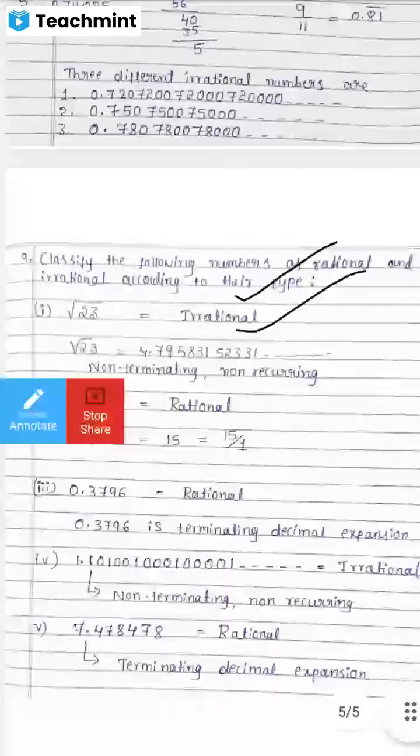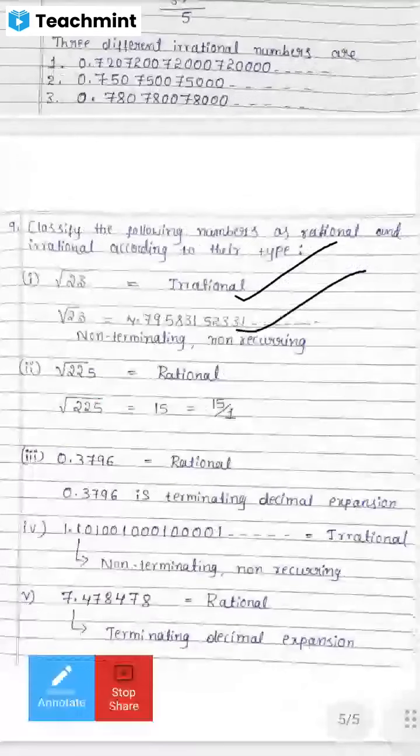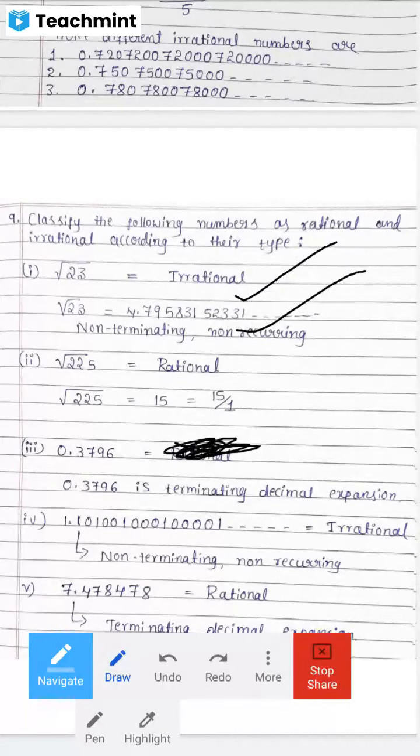Yes. Now we are moving to the next one. Third one, 0.3796. Whether it is a rational or irrational number, tell me who is going to tell this answer. Girls side, Sumeda. Yes, Sumeda, what is your answer? 0.3796, is it rational or irrational? It's a rational number. Why is it a rational number? Because it is a terminating decimal expansion.